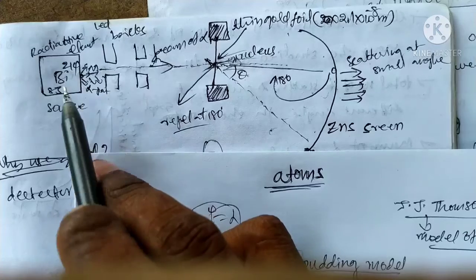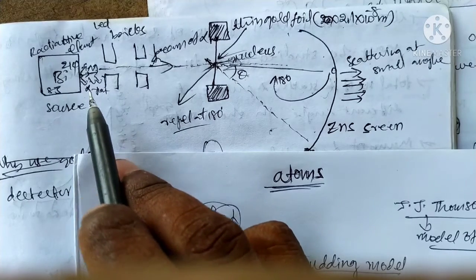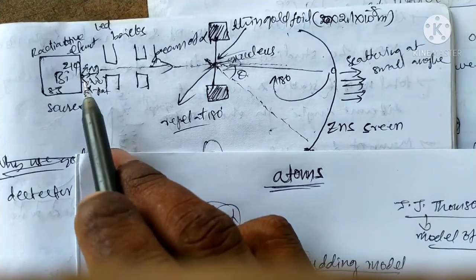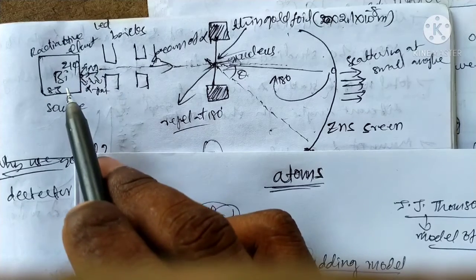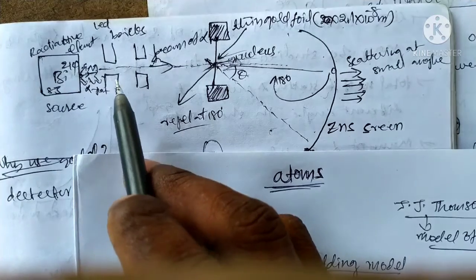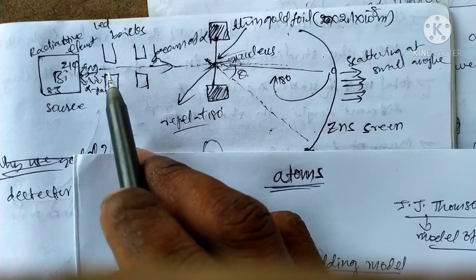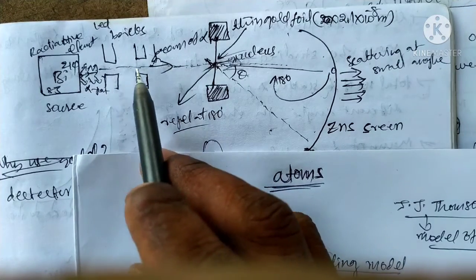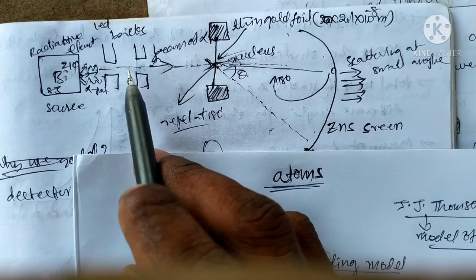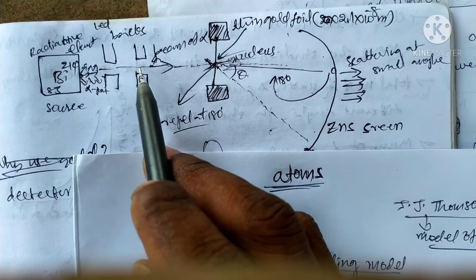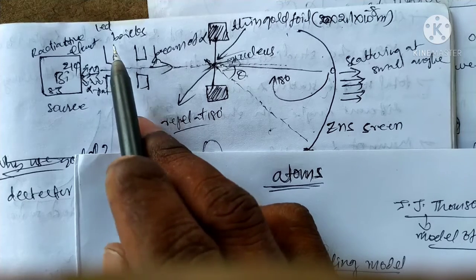The bismuth radioactive element can produce a number of alpha particles in different directions. It is the source, producing the alpha particles, which are emitted. We want these alpha particles in a single direction, forming a beam, with the help of lead bricks.